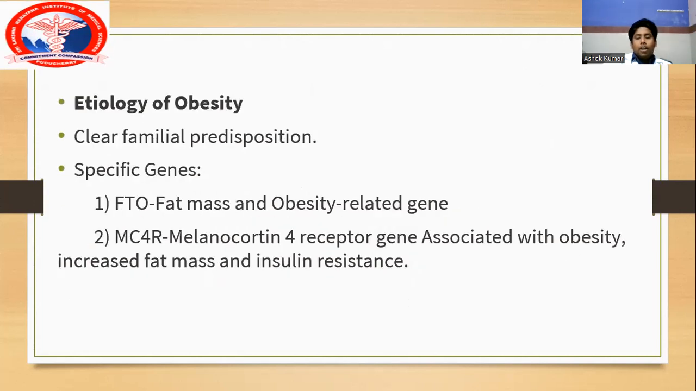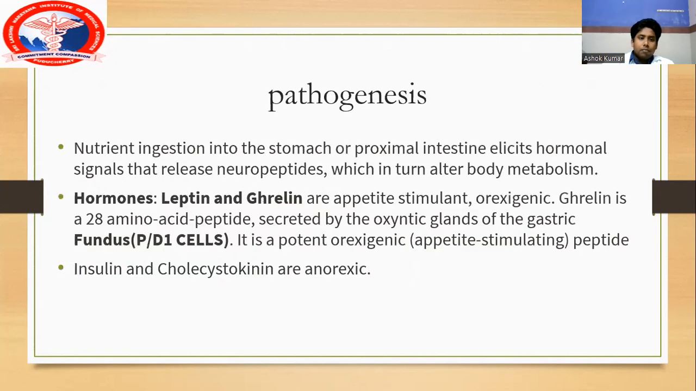Coming to etiology, there will be some familial predisposition, poor lifestyle, sedentary lifestyle, and coming to genetic mutations, it's the FTO gene mutation, the fat mass and obesity related gene, and the melanocortin 4 receptor gene associated with obesity, increased fat mass and insulin resistance leading to diabetes mellitus.